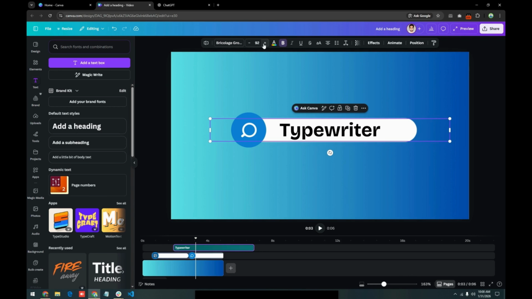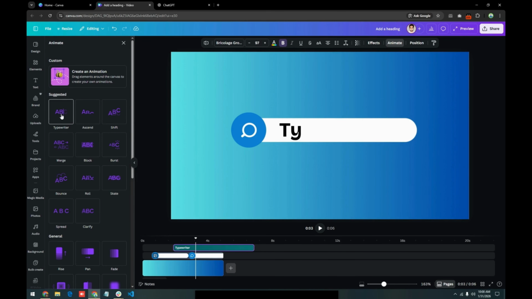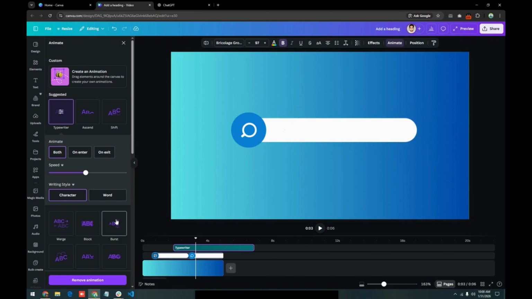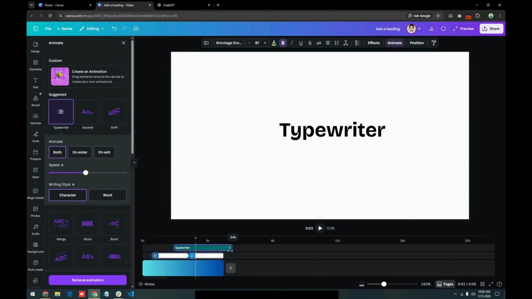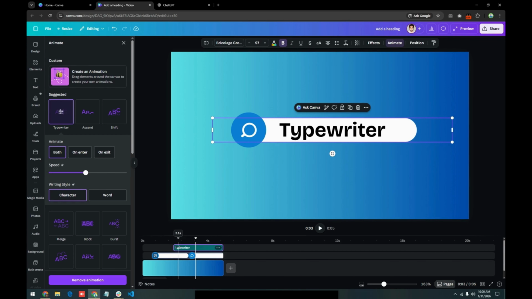Increase the size. Now go to animate it, animate as typewriter and set its time duration also like this.